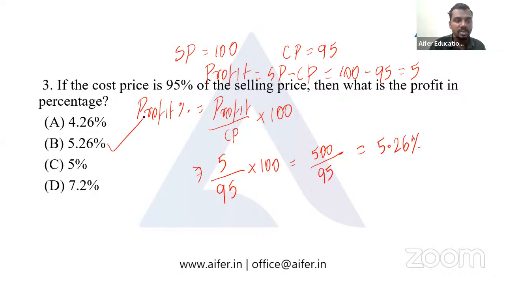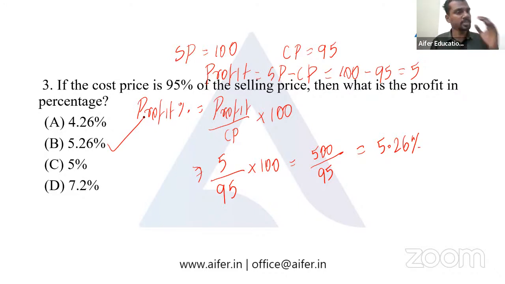So this particular question is comparatively an easy one. It's given that the cost price is 95% of the selling price, and they have asked regarding the profit percentage. Remember, there will be a lot of questions in which they may give you cost price is 50% of the selling price, cost price is 70% of the selling price, cost price is 25% of the selling price.